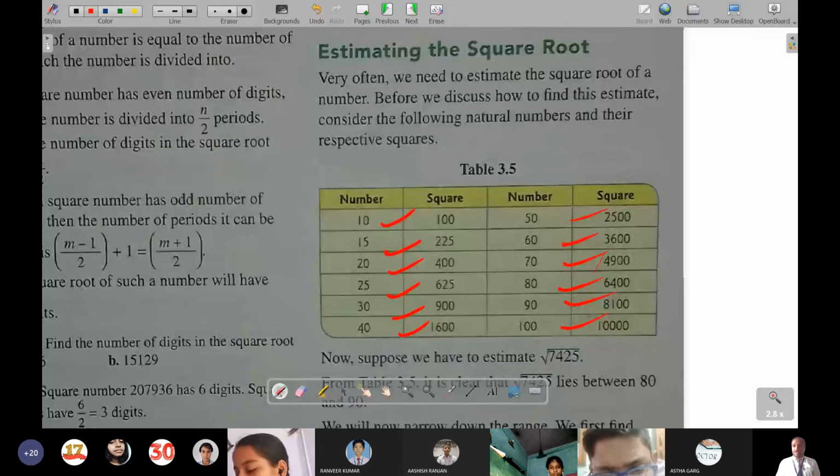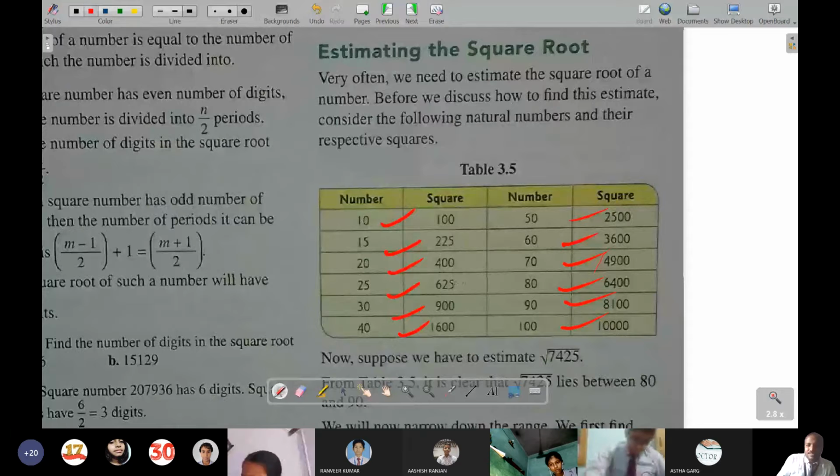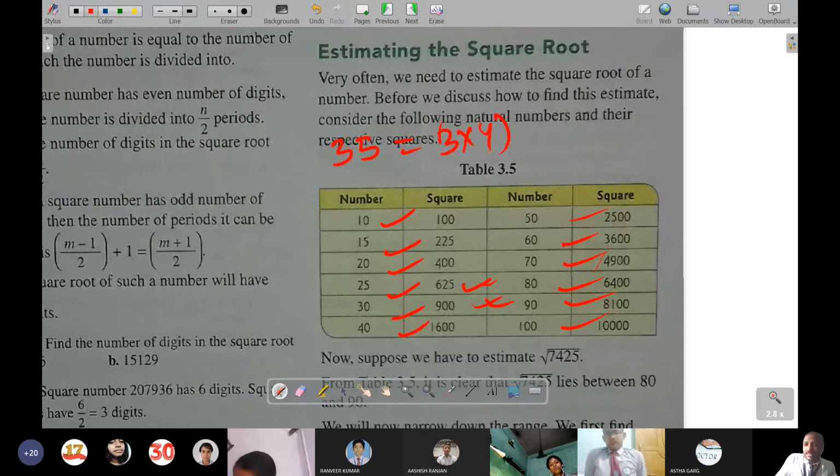So of course, you know 10 square means 100, 15 square 225, 20 square 400, 25 square 625. If you don't know, you should remember 30 square 900. 35, if it is not given over here, you can easily know: 35 square means 3 into 4 into 100 plus 25. So it will become 1225. Like this we can easily know.